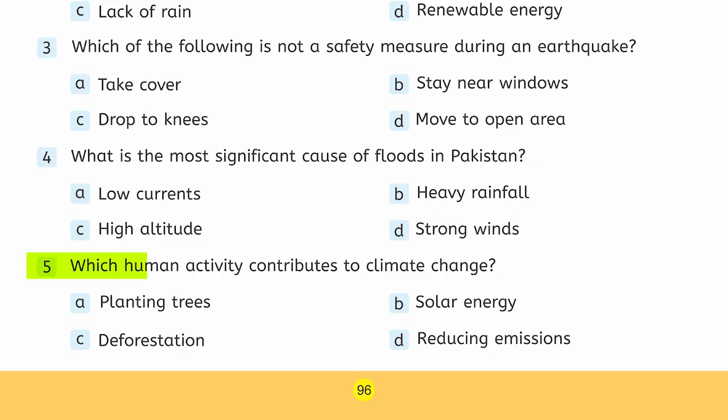Number 5, which human activity contributes to climate change? Option A, planting trees. Option B, solar energy. Option C, deforestation. Option D, reducing emissions. And the correct option is option C, deforestation.